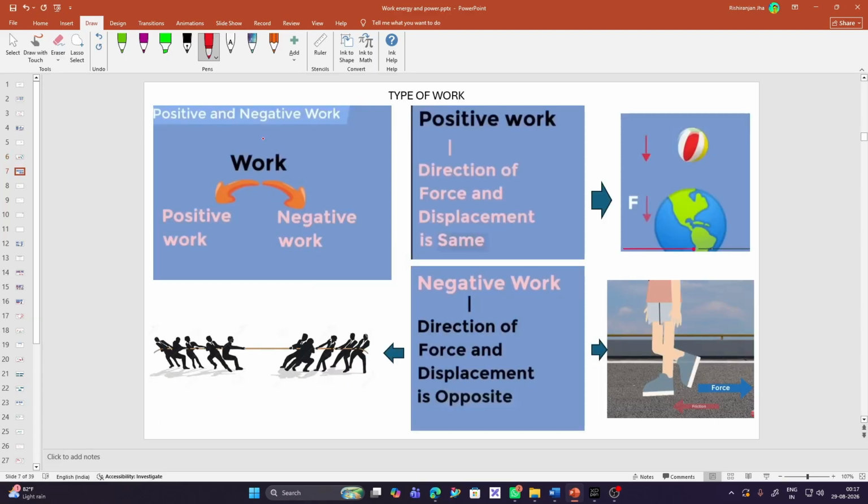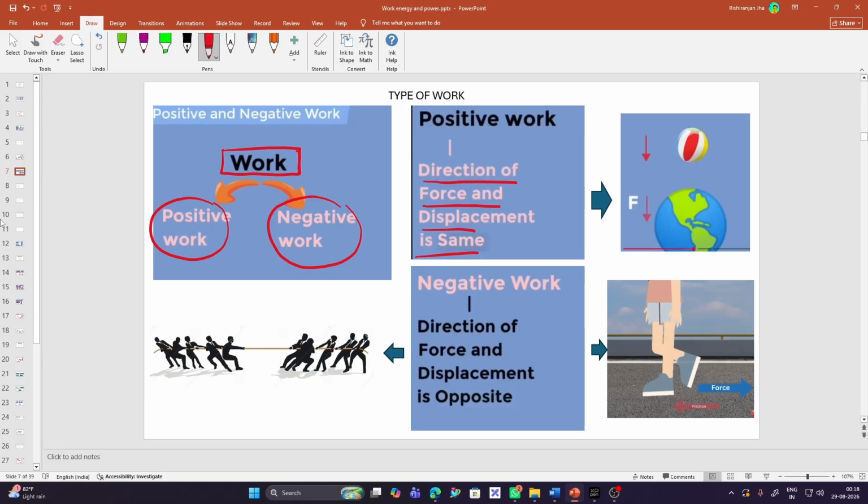Now we have reached the point where we can discuss the concept of positive work and negative work. Work is divided into two categories. Yes, you have heard it right. Work can be divided into positive work and negative work. Now look at the concept of positive work. If the direction of force and the displacement is the same, we can say that it's a positive work.